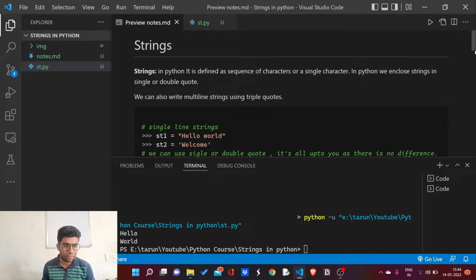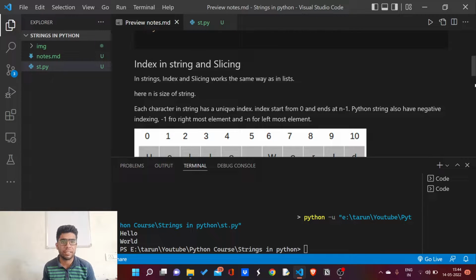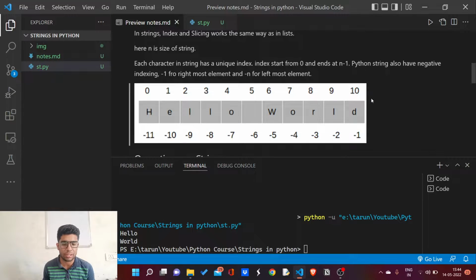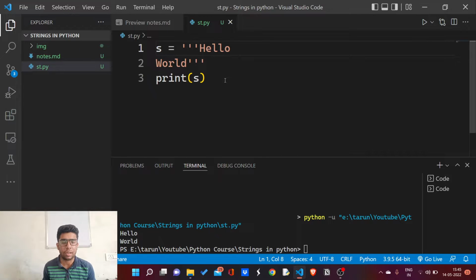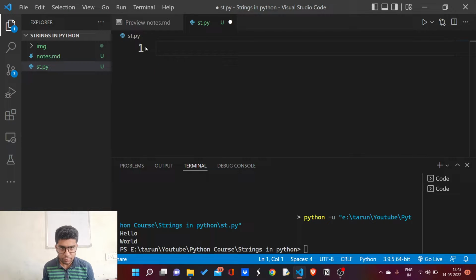After that, we have indexing and string slicing. I have explained indexing and slicing in my list video. The slicing and indexing of strings are the same as for lists. As lists have indexing from 0, strings also have indexing from 0, and they also have negative indexing like lists. So you can go and watch my list video if you want in-depth knowledge of slicing and indexing. Now I am going to give a brief overview of indexing and slicing in the string.